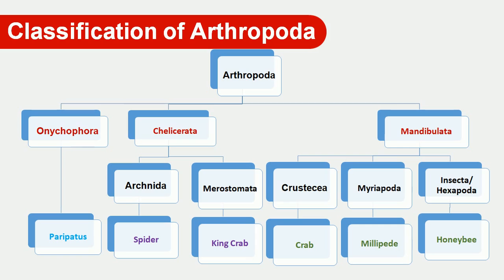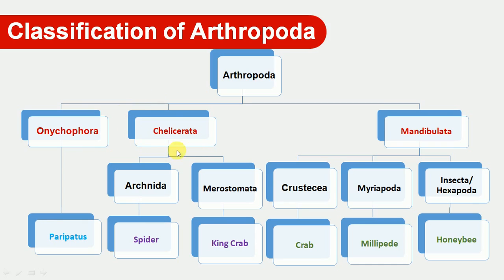These two phyla are connected together, and this connection is observed in subphylum Onychophora, for example Peripatus. In Peripatus, some characters are observed from the previous phylum and some characters are of Phylum Arthropoda, and therefore this is the connecting link between Arthropoda and Annelida.